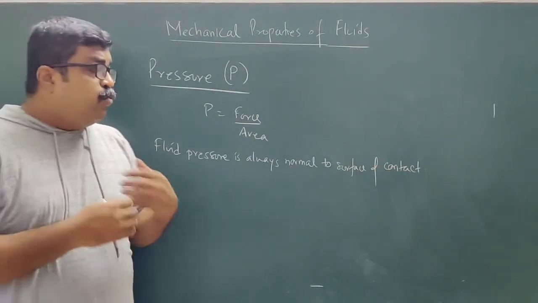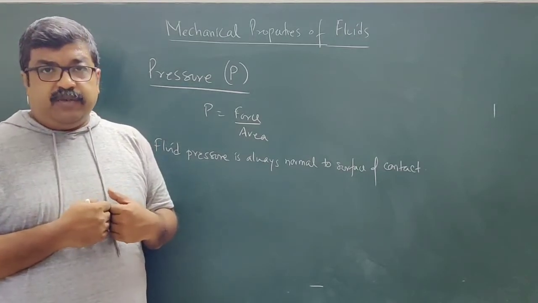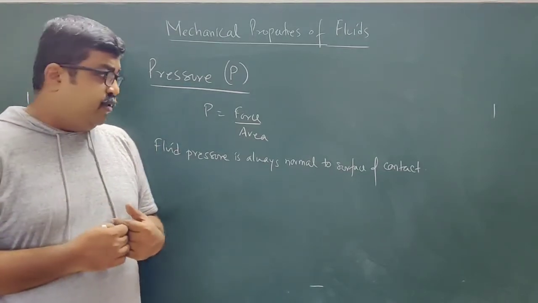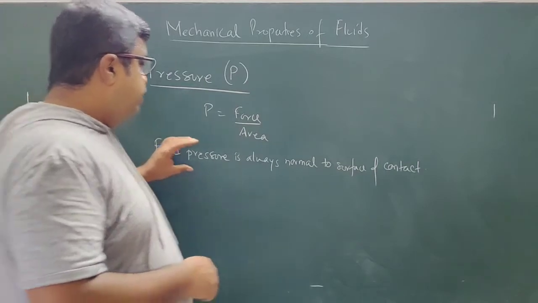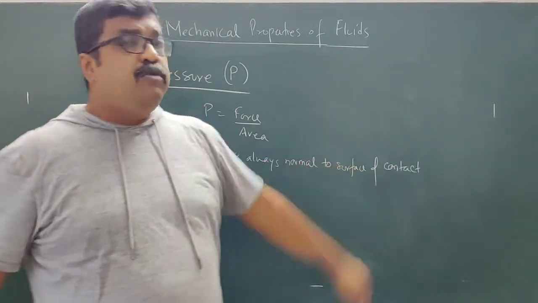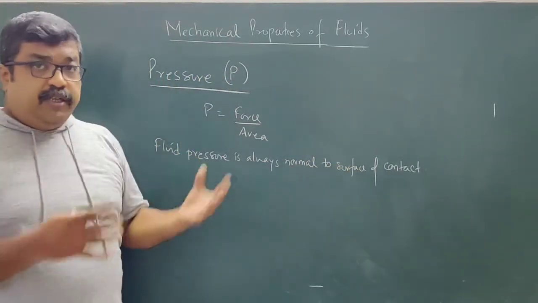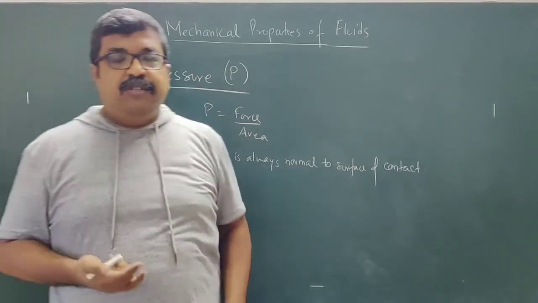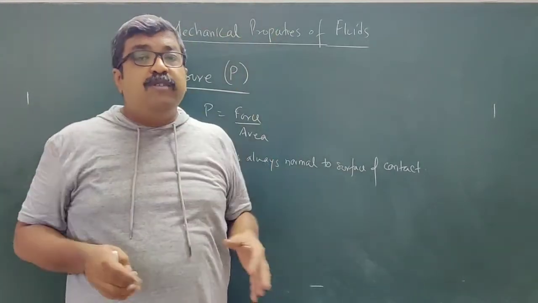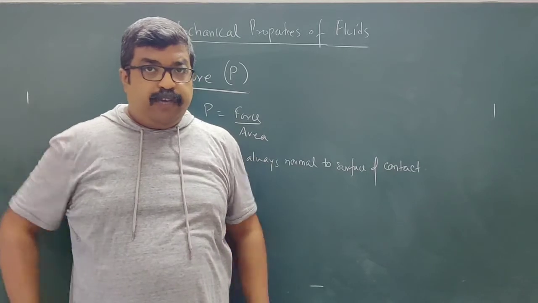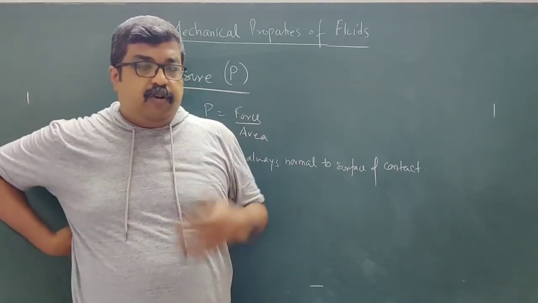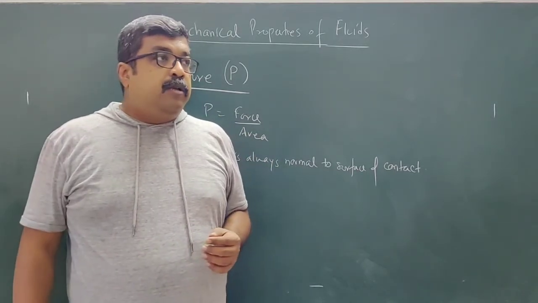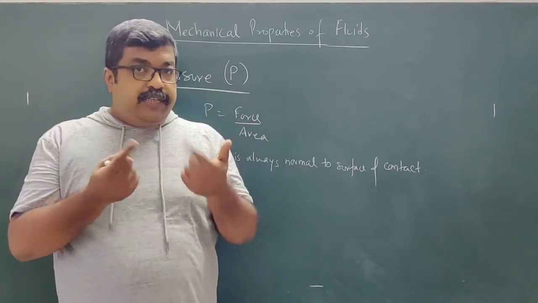Okay. Now why does this fluid pressure arise? What is the cause of this fluid pressure? And how do we visualize that fluid pressure is always normal to the surface? Suppose this room, this is the reality: this room is filled with gases. Air is there, nitrogen gas is there, oxygen gas is there. So all these gases are fluids.